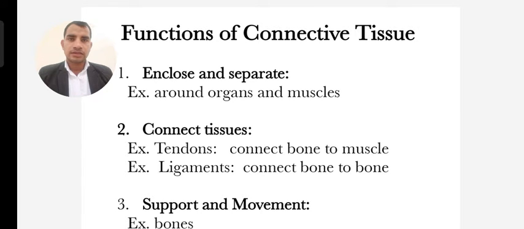Tendon means the part in the middle between muscles and bones. The next one is ligament. Ligament works to connect bone to bone only.